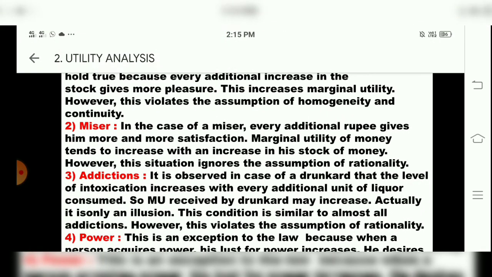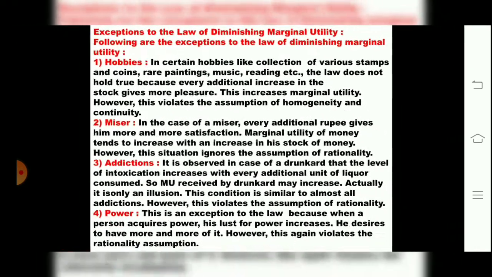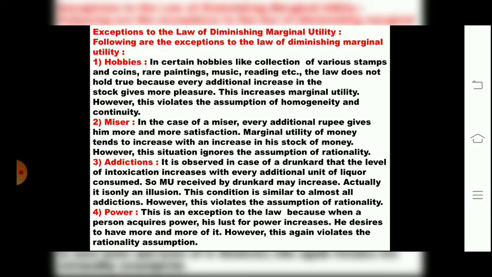Then the fourth exception is power. Children, every person in his life requires a power position. Even if a power position is there, the person will want more and more power. His lust for power increases, so he desires to have more and more of it. However, this again violates the rationality assumption. If I give you an example, anyone who has power and position, would they like to leave it? No. People will think how to get more and more power.